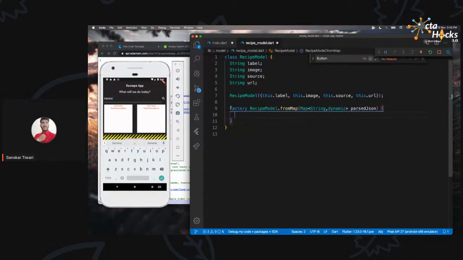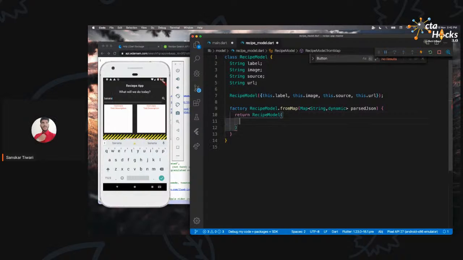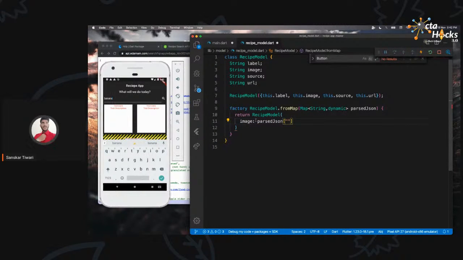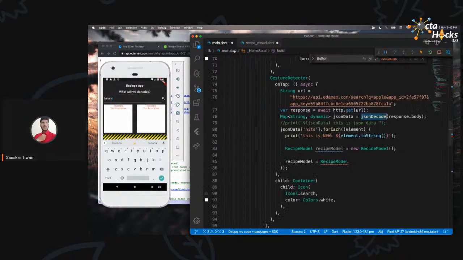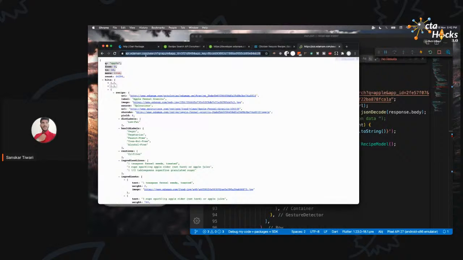Now, once we define the function, we can just say return. This is something which we are going to return by this function, which is going to be a recipe model from a map. So I'm going to say recipe model. Since we have defined these brackets, all these different variables are named parameters. What are named parameters? Basically, you can now say image and then say parsed JSON and say image. What did I do over here? Similar to how I did over here, JSON data, then provided the key to get the value of that key. Let me just go back over here.